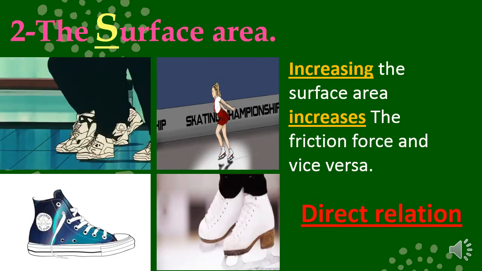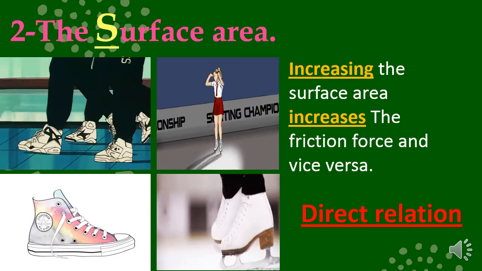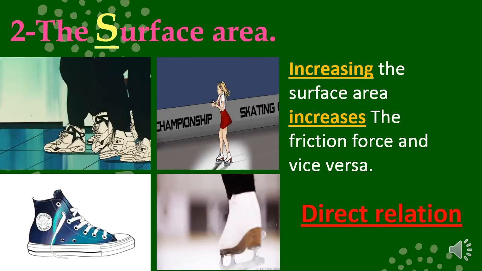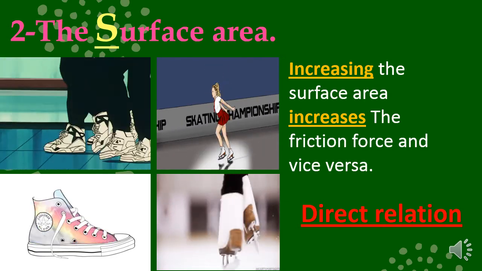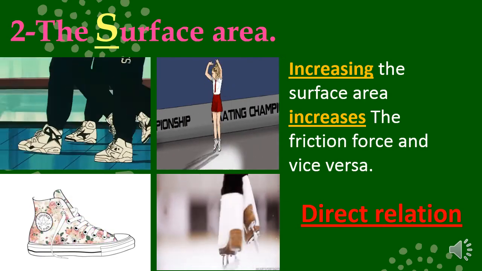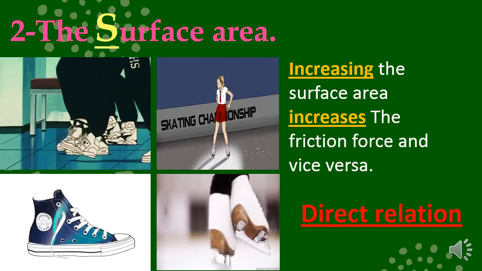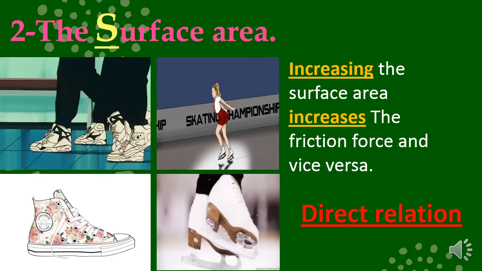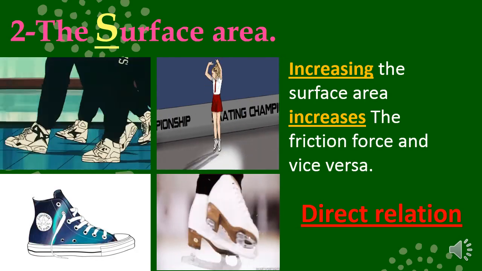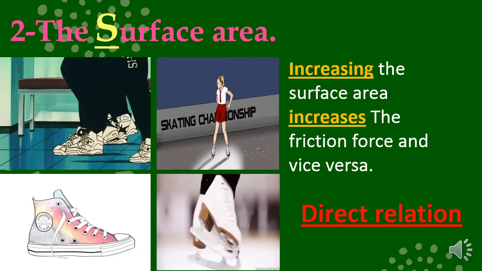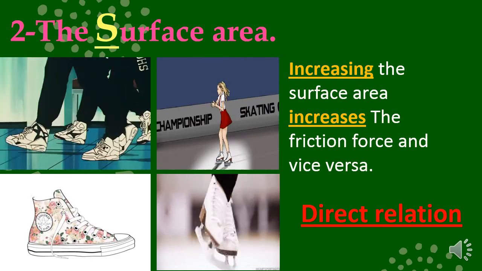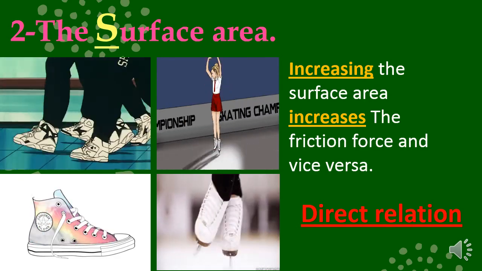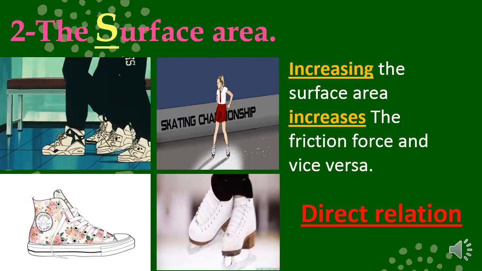What's meant by direct relation? It means once we increase the surface area, the frictional force increases, and when we decrease the surface area, the frictional force will decrease. That's meant by direct relation. So, increasing the surface area increases the frictional force and vice versa. It means when we decrease the surface area, the frictional force decreases.